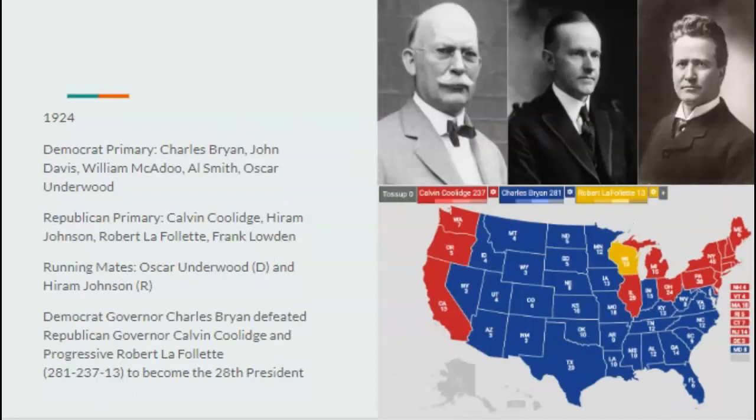However, in 1924, the Democrats nominate the brother of William Bryan, the governor of Nebraska, Charles Bryan, while the Republicans nominate the governor of Massachusetts, Calvin Coolidge.